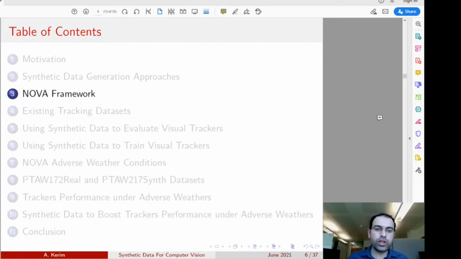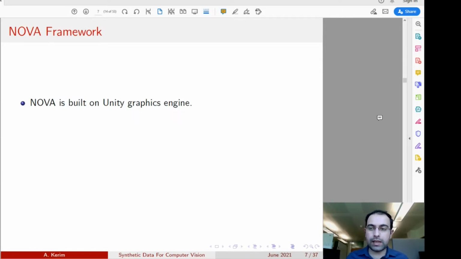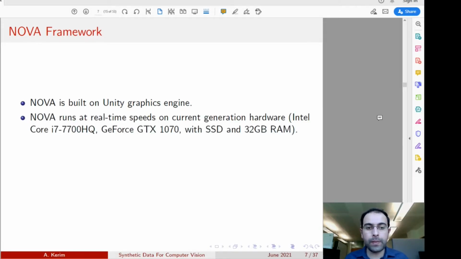Now, in order to generate synthetic data, we built a novel framework. We call it NOVA. So the main characteristics of this novel rendering engine: first of all, it's built using the Unity graphics engine, and also it is a good choice for research groups with limited budget, so it can run on current generation hardware.